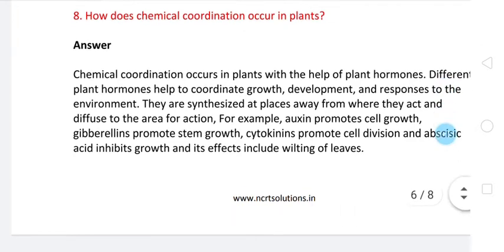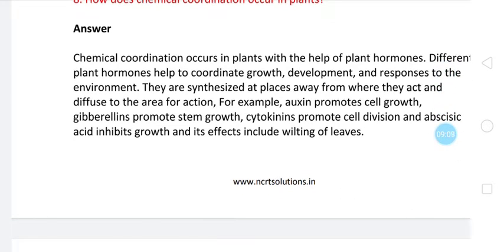How does chemical coordination occur in plants? Now what is meant by chemical coordination? Hormonal coordination. So which chemicals are present in the plants? Auxins, cytokinin, gibberellins, abscisic acid, ethylene. These are the chemical substances, that is hormones, present in the plants. We have seen about it. So chemical coordination occurs in plants with the help of plant hormones.